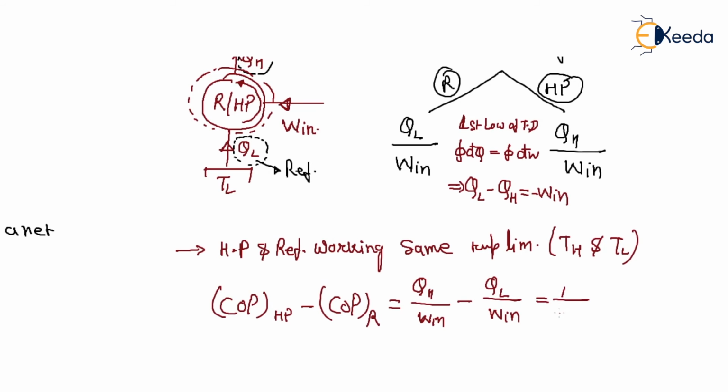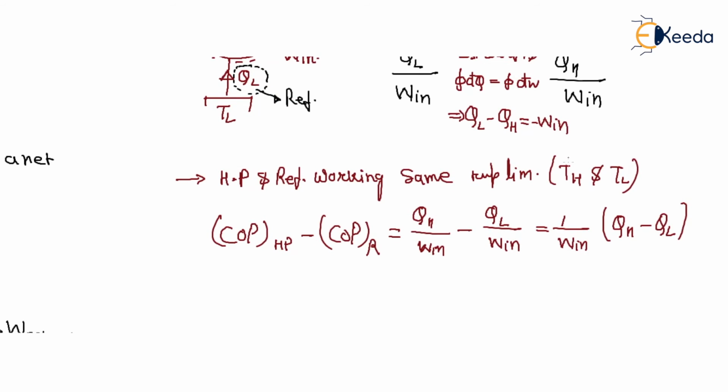So it is 1 by W in times (QH minus QL), and QH minus QL is equal to W in. So that is 1.